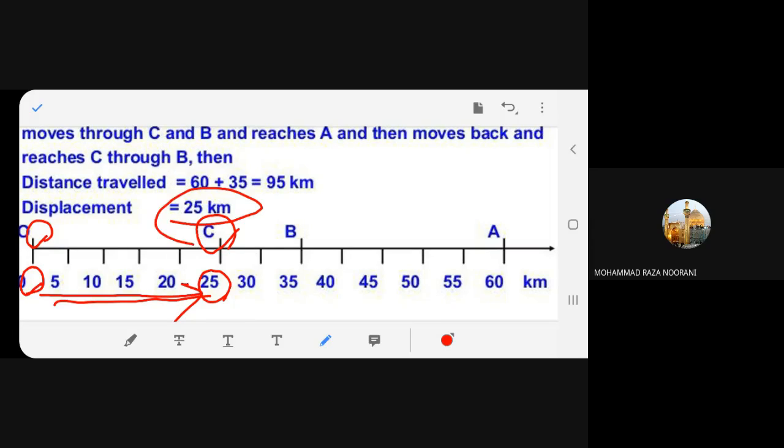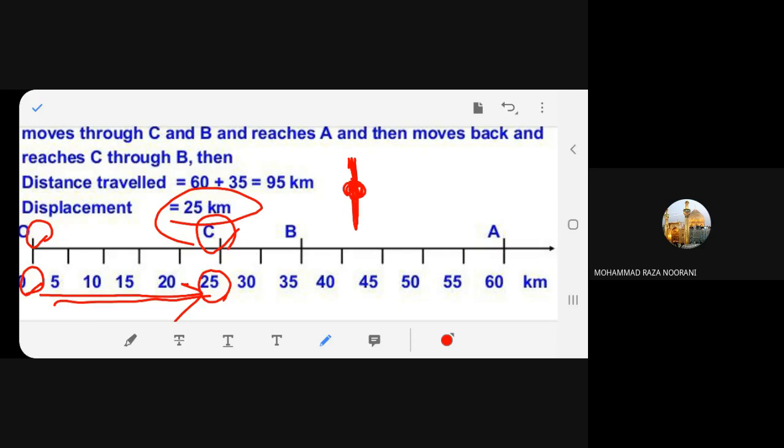Now, did you understand the difference between distance and displacement? Okay, I give another example. You are a swimmer. This is a starting line. You are over here, at rest.